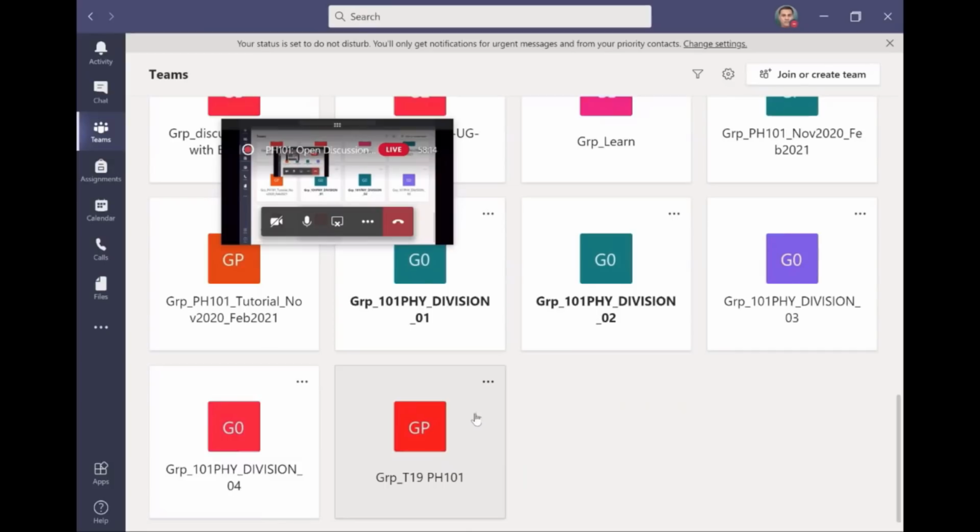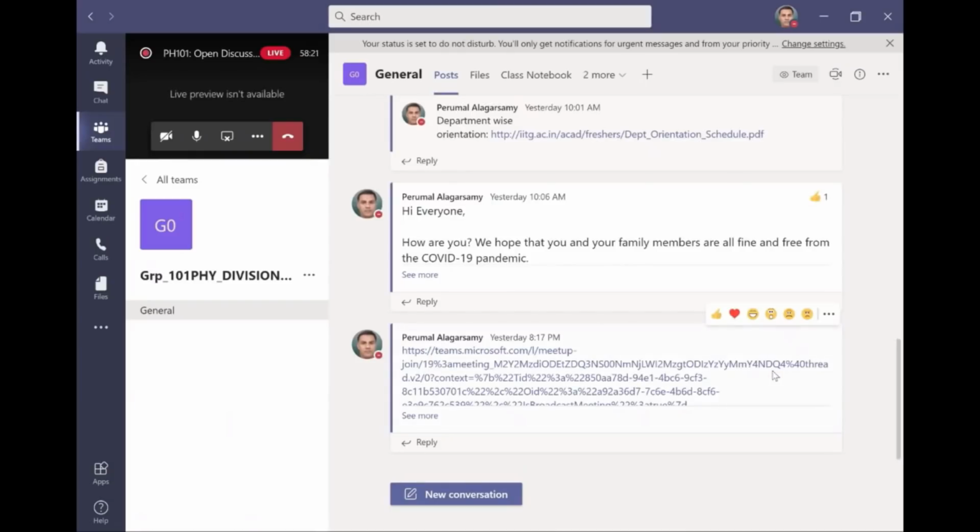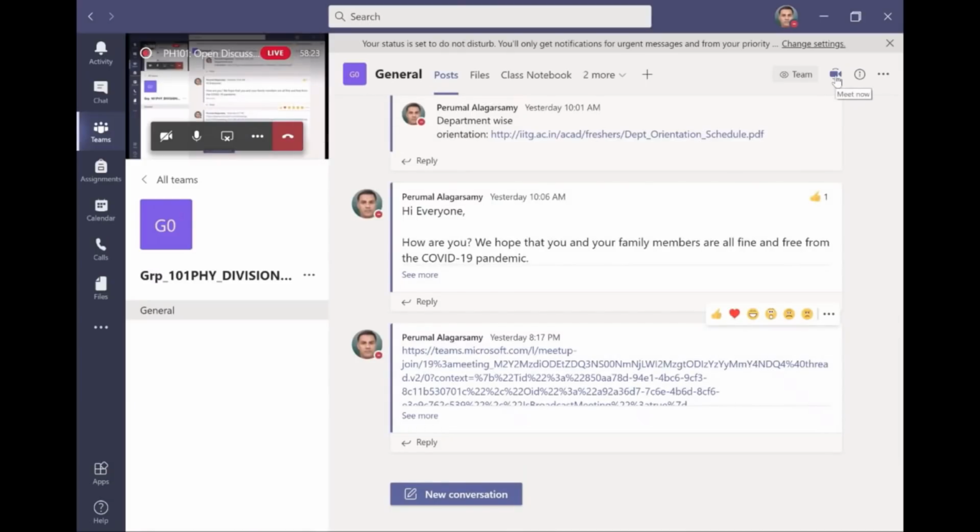Now, you want to chat with someone. I want to have a meeting with some group. So let me get into this group, and then I press this button and it will activate you to immediately call for a meeting. So, Meet now. It will show you, okay, can I join a meeting, and then go on to the meeting live immediately. So this is what will happen in a general way.